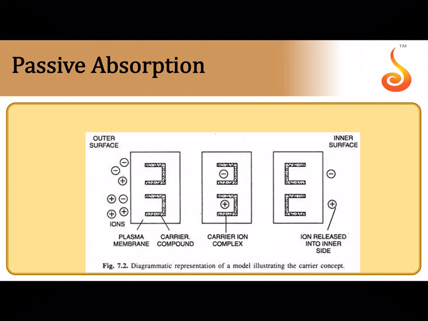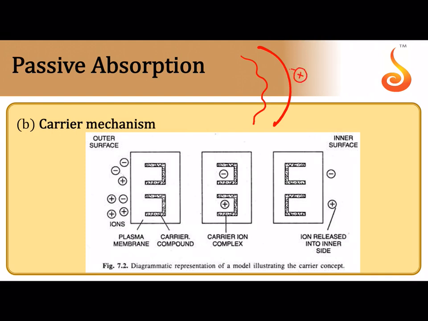There is one more method of mineral translocation that can happen through the cell membrane. I told you that there is a plant cell, there is a cell wall, and there is a cell membrane. Say for example an ion can directly cross through the cell wall, and now it has entered the space between the cell wall and the cell membrane. Now how is it transferred across the cell membrane?